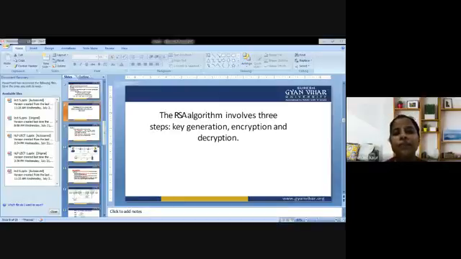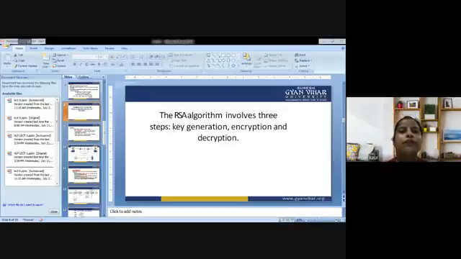Now what is basically a decryption key? The decryption key is used in the process of decoding the information, and it is kept secret or private.